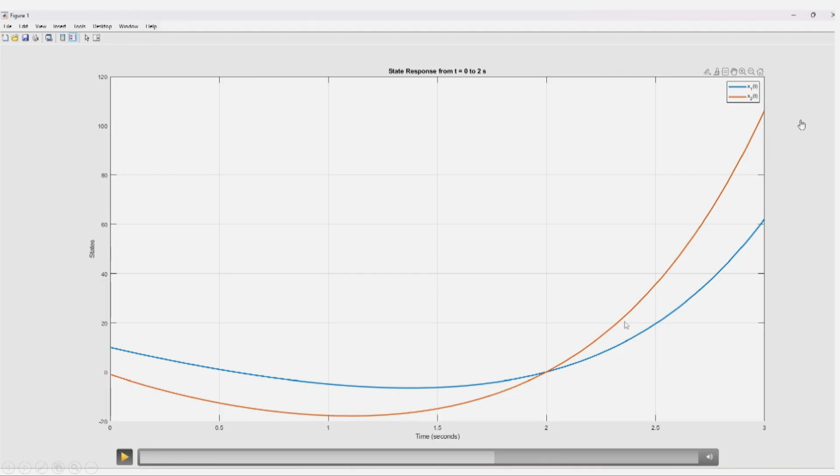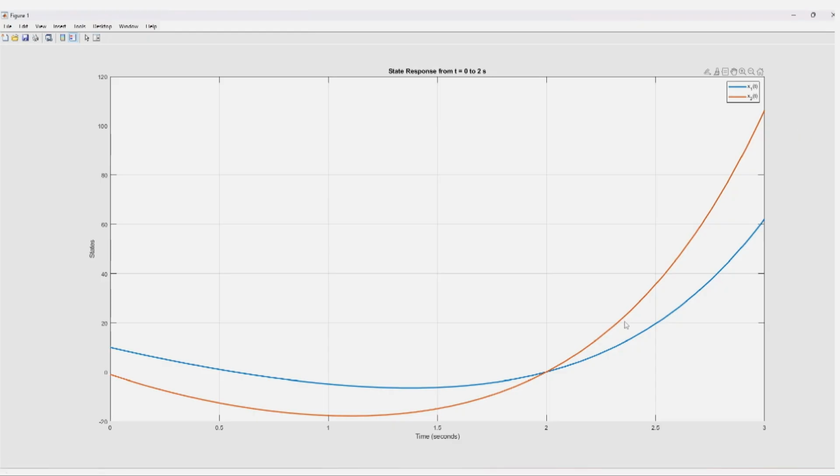If you want to do something else after t equal to 2 seconds, then you can find out the value of the input from t equal to 2 seconds to whatever next instant you want, and then apply that input from t equal to 2 seconds. So from 0 to 2 seconds apply the input that we found out, then from 2 to maybe 5 seconds you apply another input that you want to put. In this way you can actually schedule the inputs, as to what input should be given, and that way you can see that it will work accordingly as you wanted. So now you have found out the input.